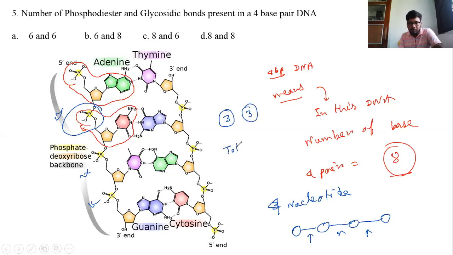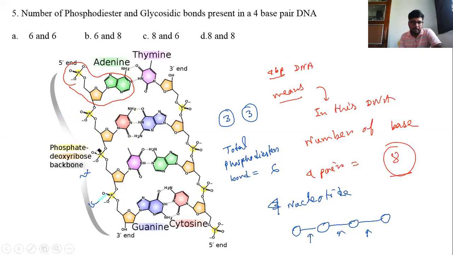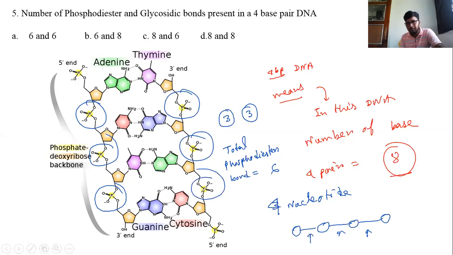So the total phosphodiester bond is 6. Let's count. This is a 4 base pair DNA. You can see the number of base pairs: 1 pair, 2 pair, 3 pair, 4 pair. Here you can count the phosphodiester bonds: 1, 2, 3, 4, 5, 6. So the total number of phosphodiester bonds is 6.